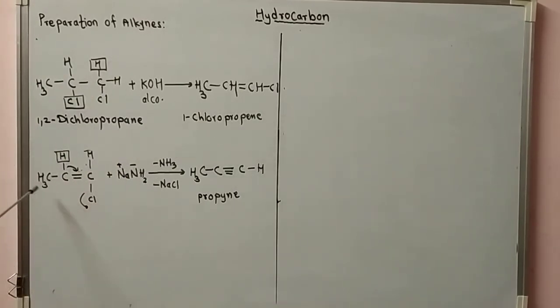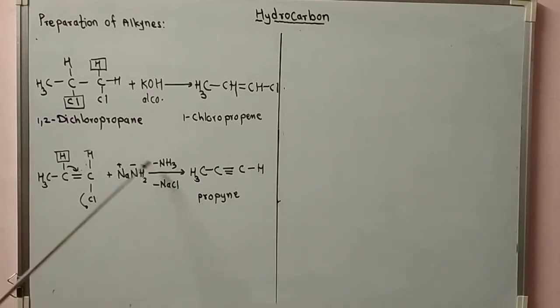In the second step, 1-chloropropene, that is CH3 single bond CH double bond CHCl, when it reacts with the stronger base sodamide NaNH2, NH2 minus abstracts hydrogen, and chlorine is the leaving group. So we get the alkyne, that is propyne, having structure CH3 C triple bond CH.